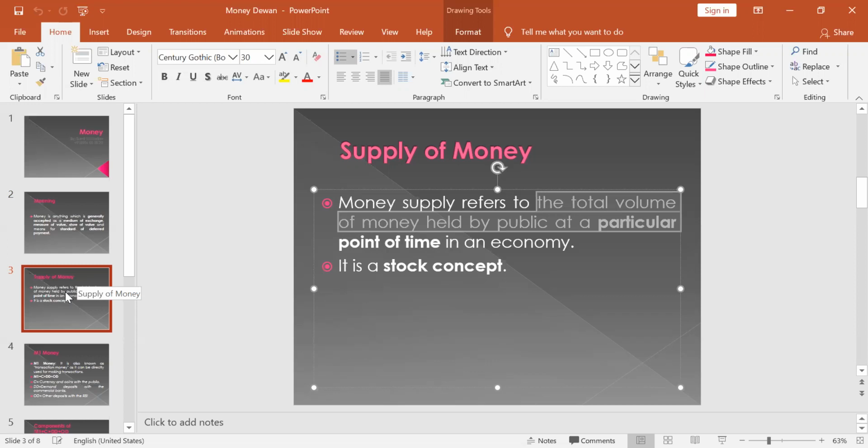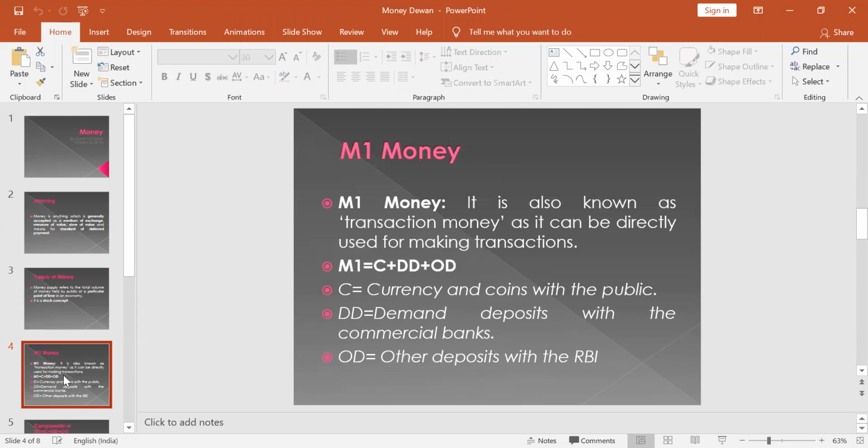So money supply is a stock concept. Now the question arises, how do we measure the money supply?